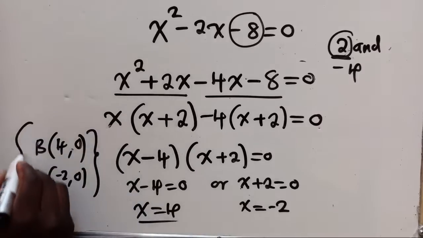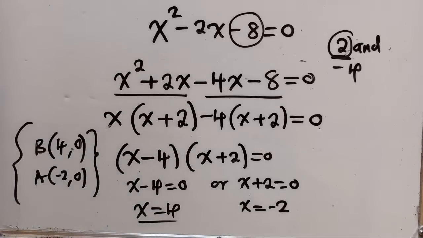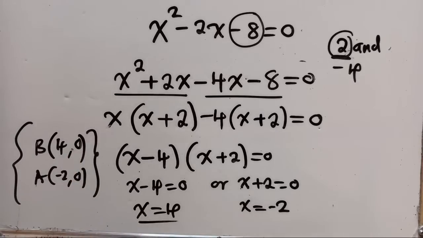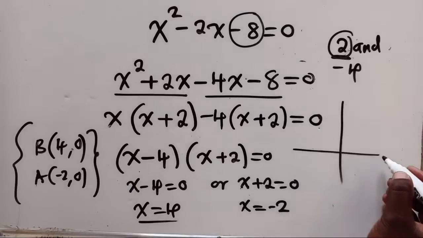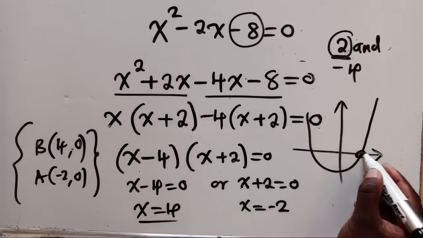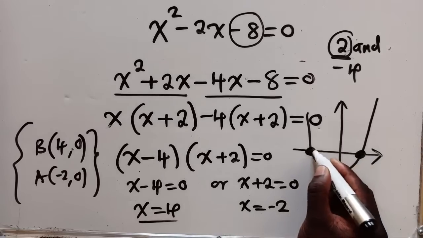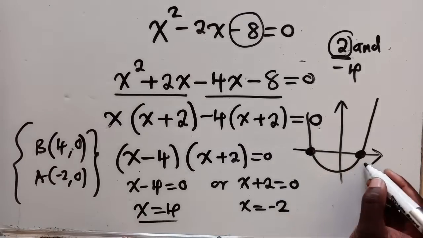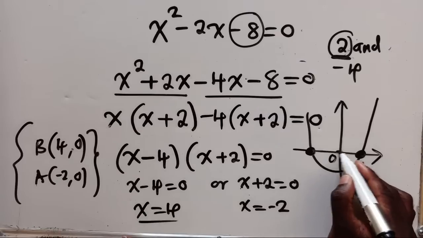So these are the coordinates. I saw a comment, somebody asking me where is the 0 coming from? This 0 is coming as a result of it being the x-intercept. We are finding the point at x. The y value here will be a 0. Even here, the y value will also be a 0. That's why we're saying, when finding the coordinates, here it's at 0.